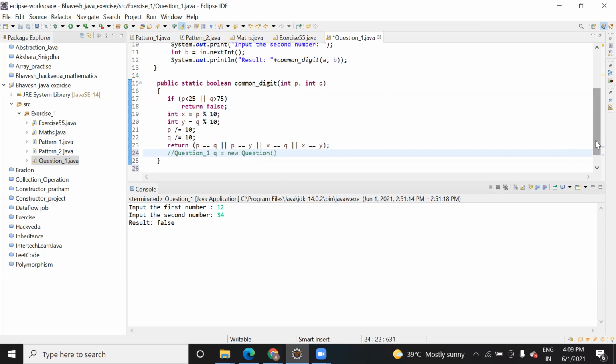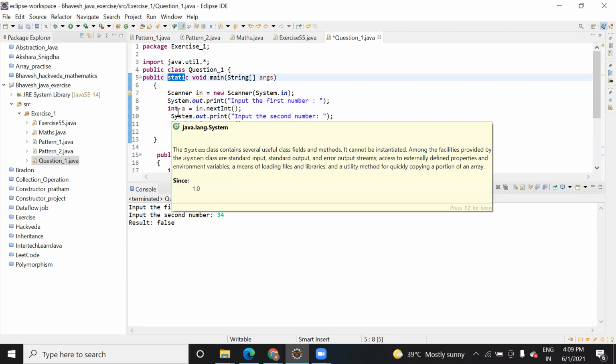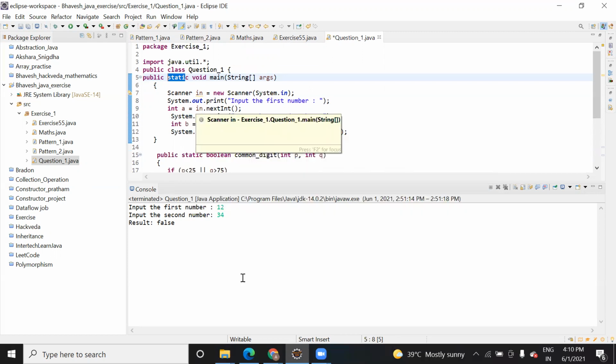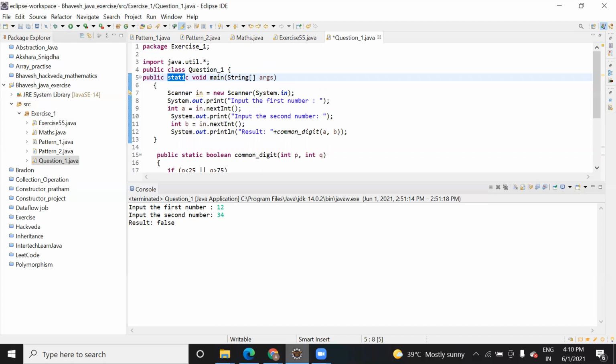Class variable means what you declare inside this main method, like a static, and this method is already static, right? So you don't need to declare a variable like int static a. So a class variable is what you declare inside the class, and an instance variable is an additional variable that you create in order to reference the class or call those class members. So this is the difference between those two.